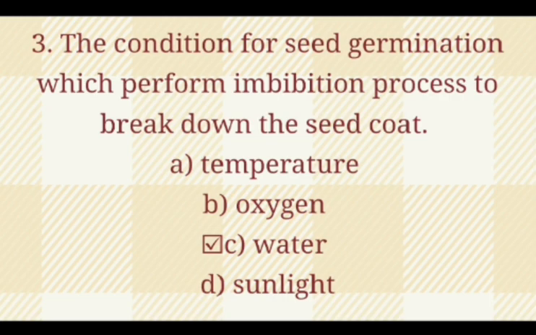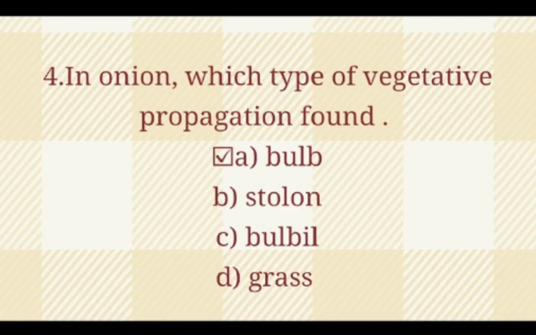MCQs 3. The condition for seed germination which perform imbibition process to break down the seed coat: temperature, oxygen, water, sunlight. So the correct option is option C, water. MCQs 4. An onion, which type of vegetative propagation found? Bulb, stolon, bulbil, grass. So the correct option is bulb.